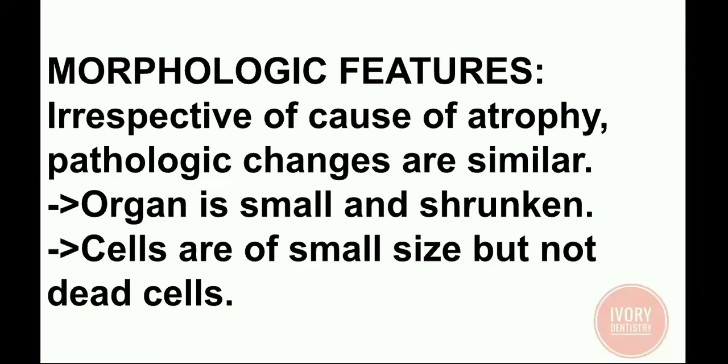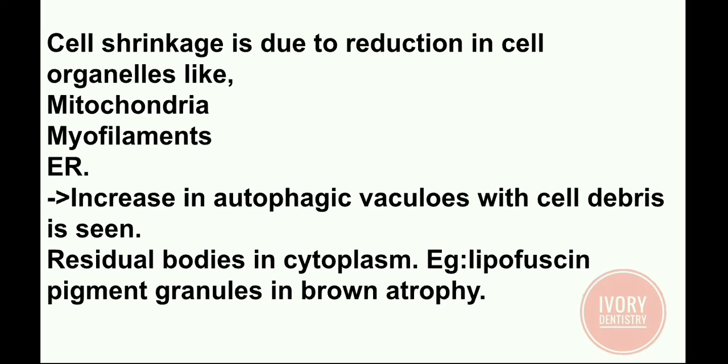Next, morphologic features. Irrespective of cause of atrophy, the pathologic changes are very similar, and the organ is small and shrunken. Cells are of small size but they are not dead cells. And the cell shrinkage is due to reduction in the cell organelles like mitochondria, myofilaments, endoplasmic reticulum.